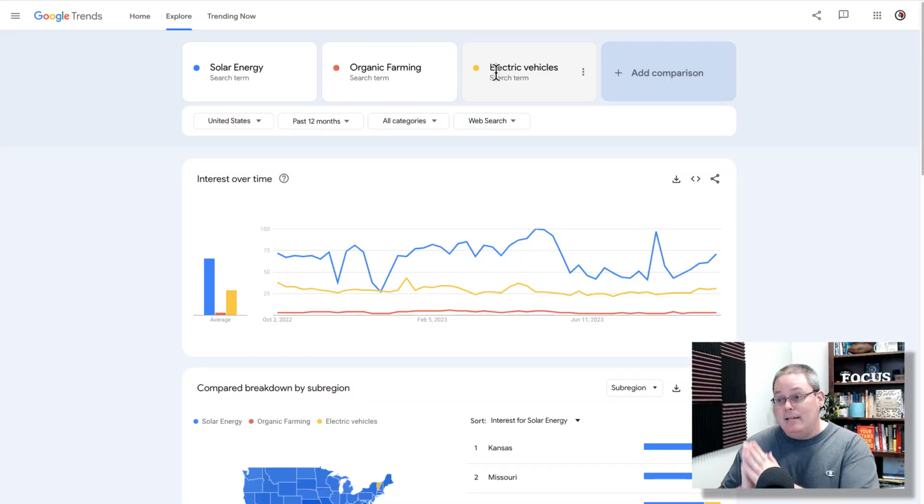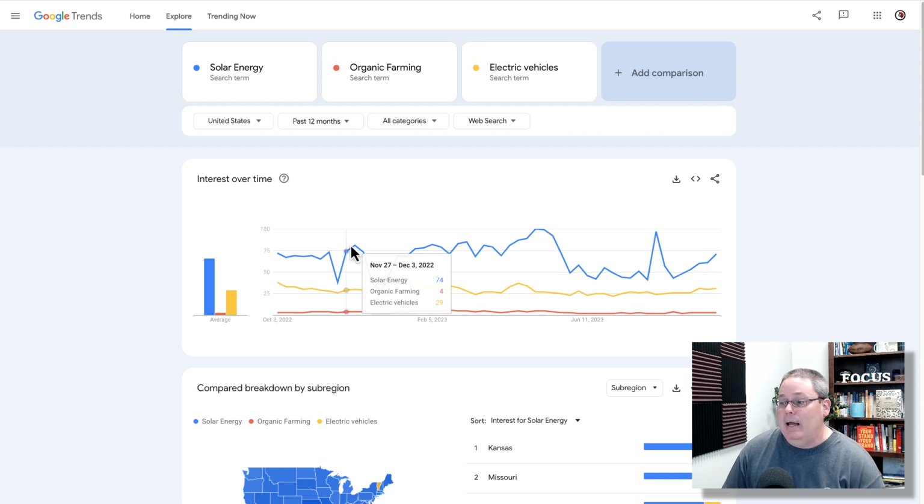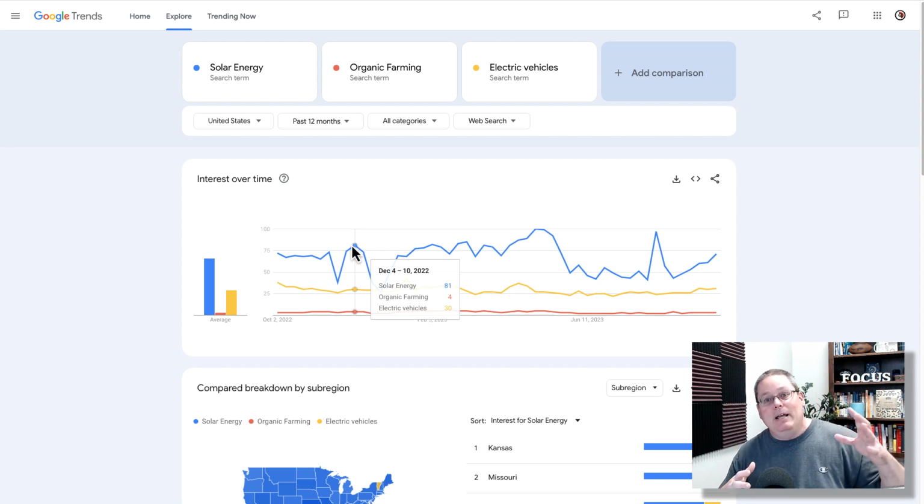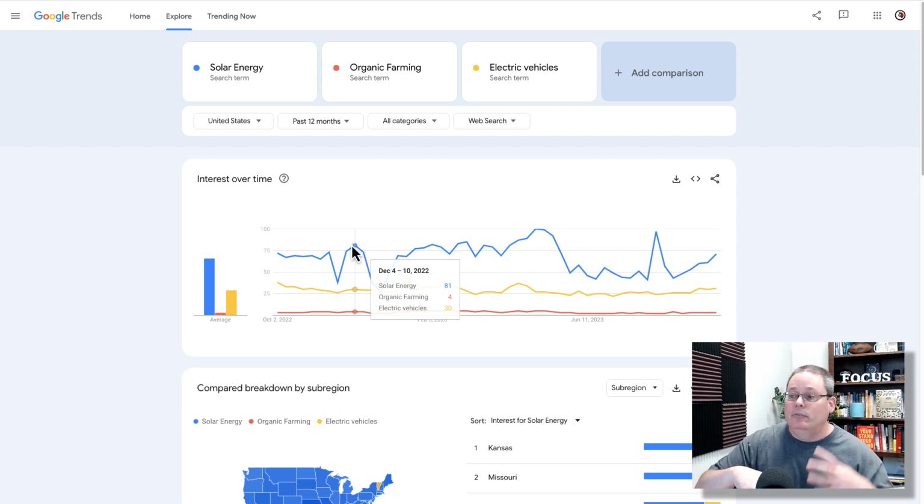The thought process here, my big brainstorm for this video, was to think around this concept of trending topics. Take a look at what Google Trends says about solar energy, organic farming, electrical vehicles, and say which one of these should I probably pay attention to, or which one of these can I combine? Looking at this, solar energy and electrical vehicles probably go hand in hand: generating green energy, solar, generating electricity to power electric vehicles.